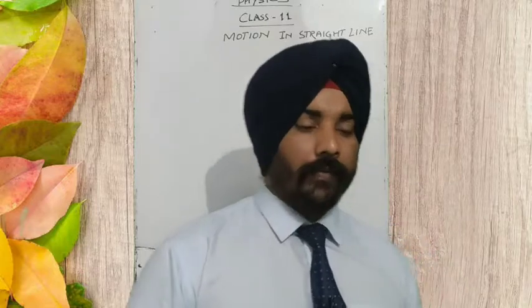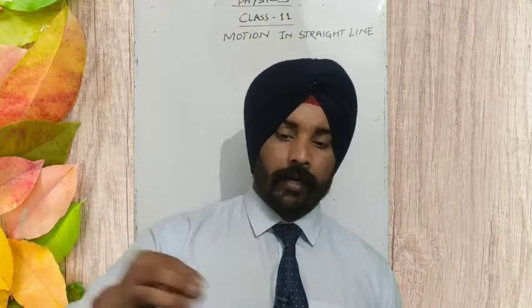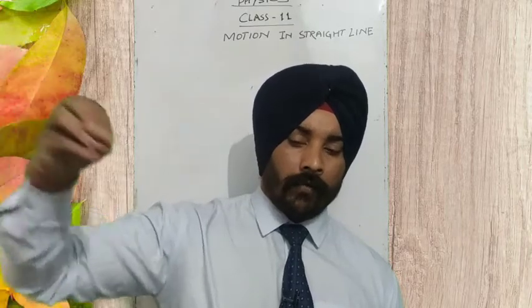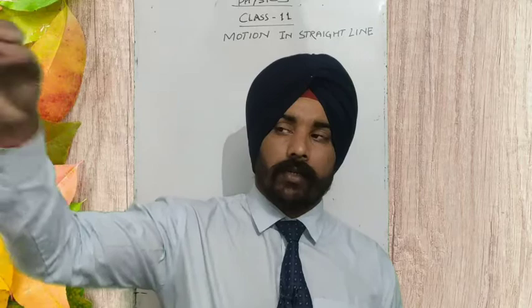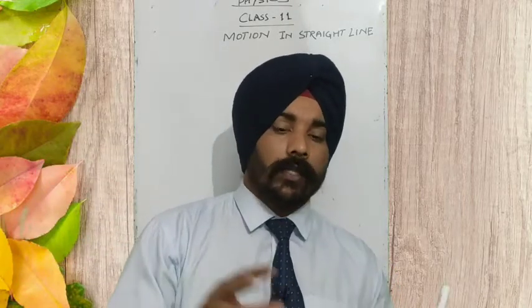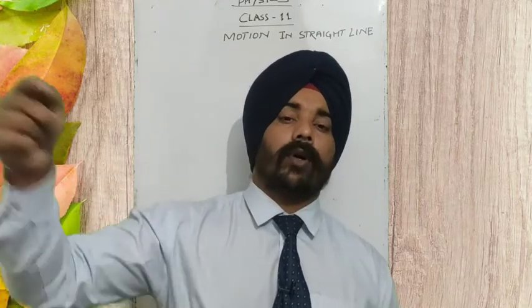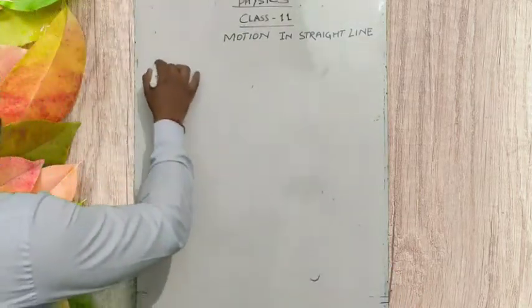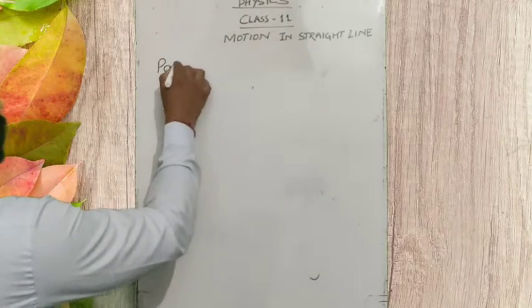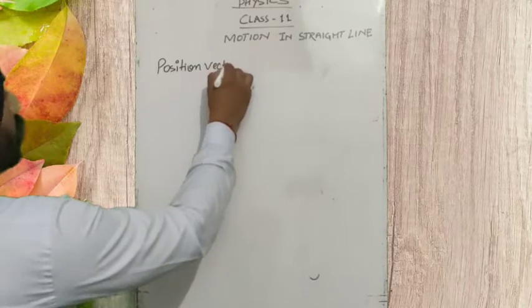If a person is there, we draw a line joining that person to the origin of these 3 coordinate axes. That line is called the position vector. So here we have the first definition. What is the position vector?